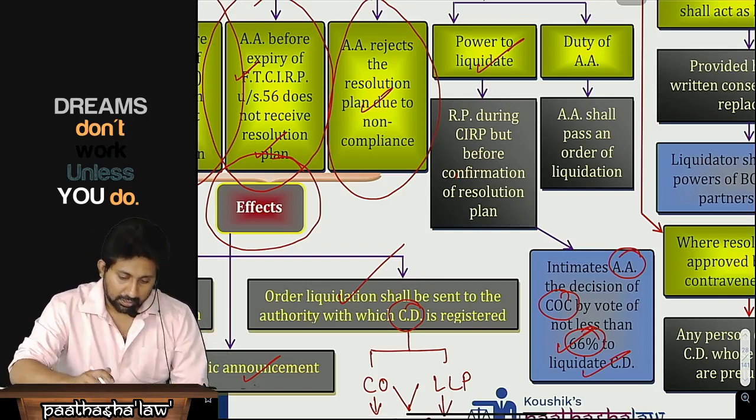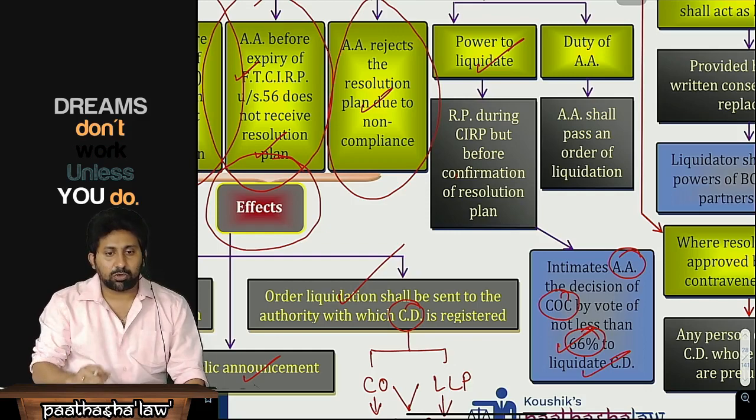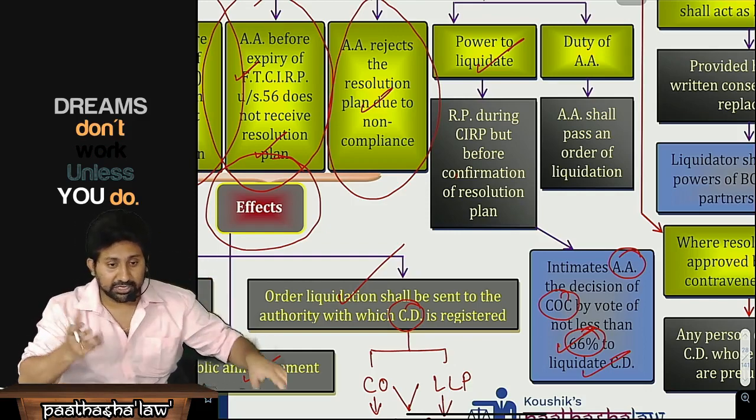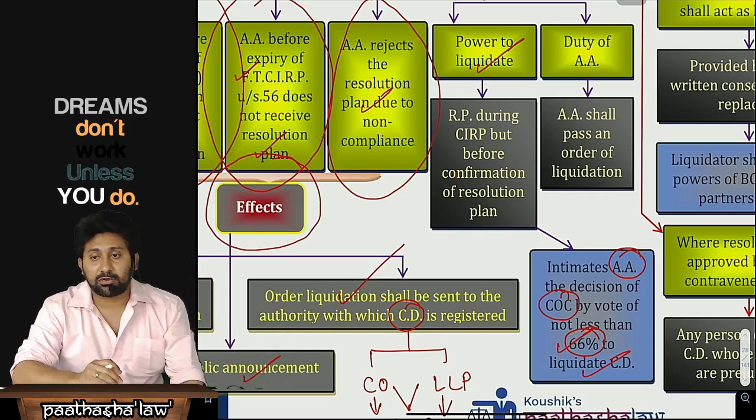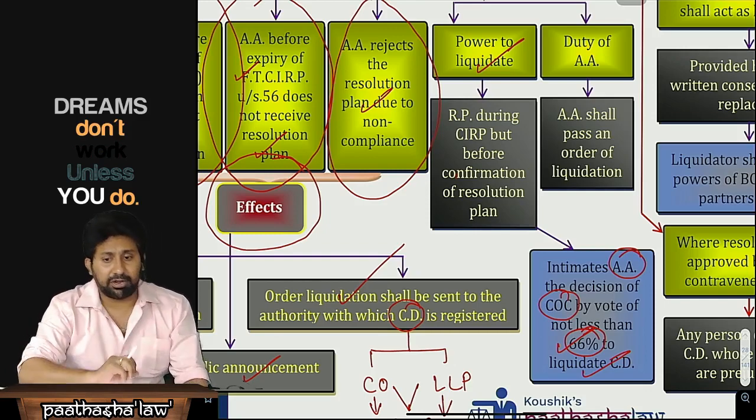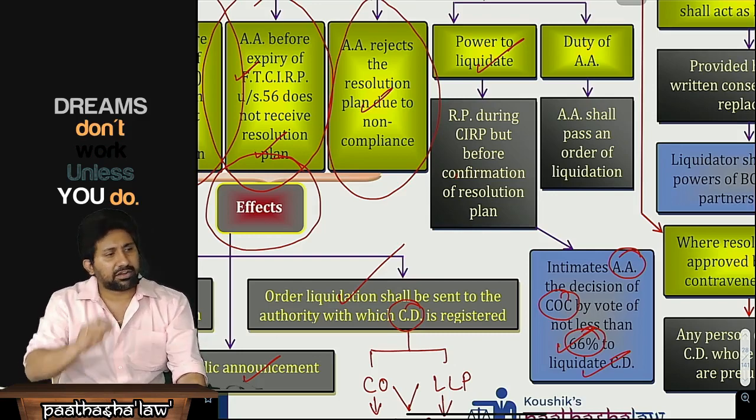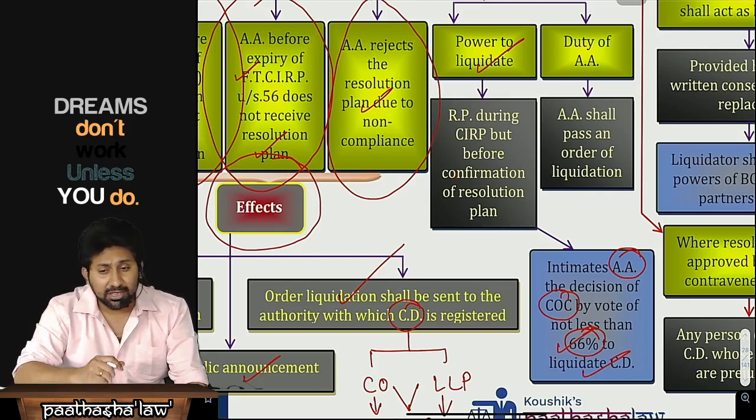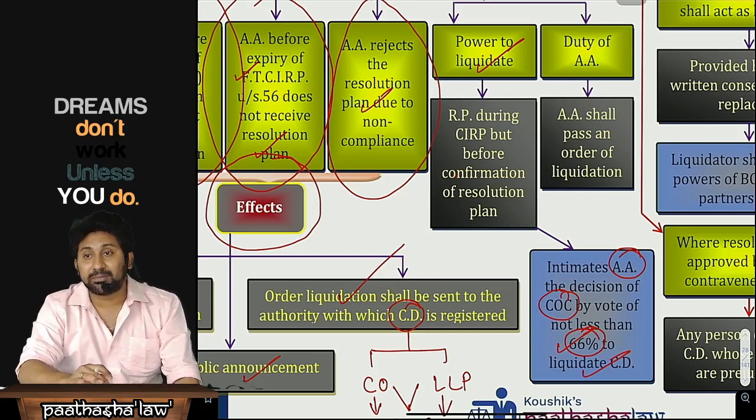So the summary is that the CIRP process is going on, the resolution plan is not yet prepared, and that stage has not yet been reached. But the committee of creditors has passed a resolution with a 66% majority requesting liquidation. Then the COC will obviously always try to liquidate the entity? Just because creditors say liquidate, the company will not be liquidated. You are not understanding the impact of liquidation. Liquidation is not a boon, it's a bane.